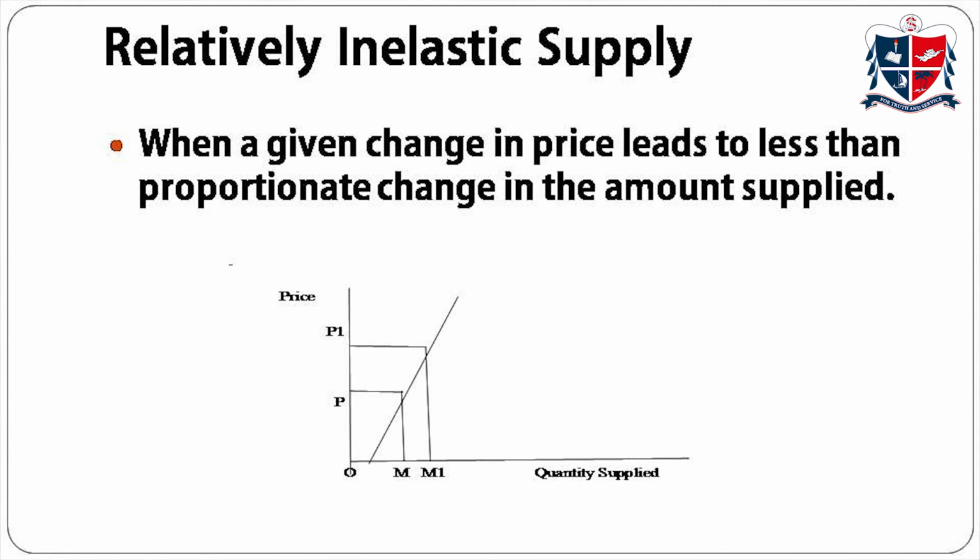Next one is relatively inelastic supply. In this situation, a change in price causes a less than proportionate change in quantity supplied. And here, if OP is the price, OM is the quantity supplied. If price rises from OP to OP1, quantity supplied also increases from OM to OM1. Here, the proportionate change in quantity supplied is less than the proportionate change in price. In this situation, the elasticity of supply will be less than 1. So these are the 5 degrees of elasticity of supply.